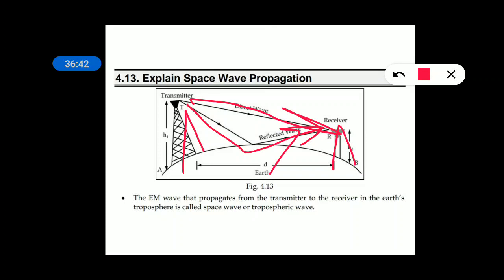Because of this large path, the phase angle of the wave changes. When the phase angle of the wave is exactly opposite that of the direct wave, there will not be any wave received at the receiver. When the phase angle is such that it is in phase with the direct wave, then they are added and more signal will be received at the receiver, right? And one more thing, the range of communication is not beyond the radio horizon of the earth, and the height of the transmitter and receiver influence the range of communication in case of space wave propagation.